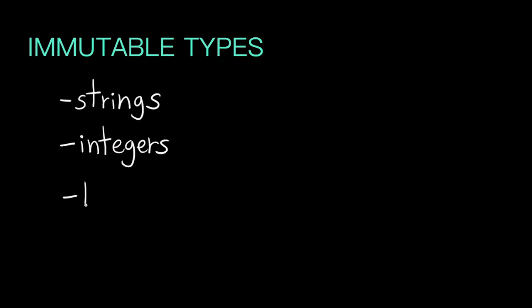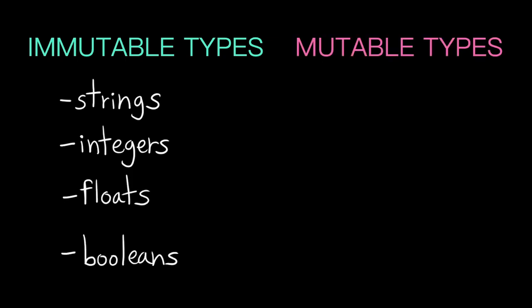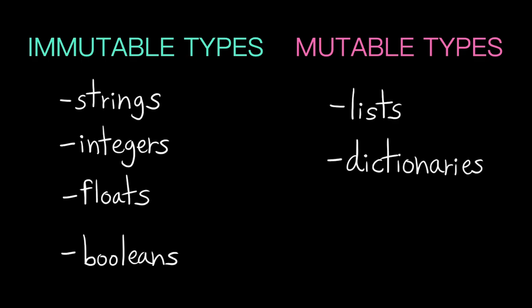In summary, Python passes arguments to functions by assignment. If your argument is an immutable type, there's nothing to worry about. But if your argument is a mutable type, any updates you make to the list parameter inside the function body carry over to the original variable you passed in.